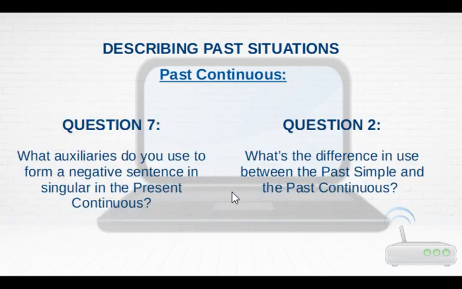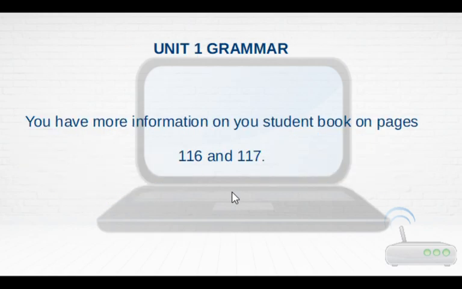All right. And now here you have the last two questions for the virtual room tasks. And remember that the grammar for Unit 1 in your student book is on pages 116 and 117. You can look it up if you have any doubts. Basically, it's the same information that I have given you, presented in a different way, but it may be useful to look at it anyway.